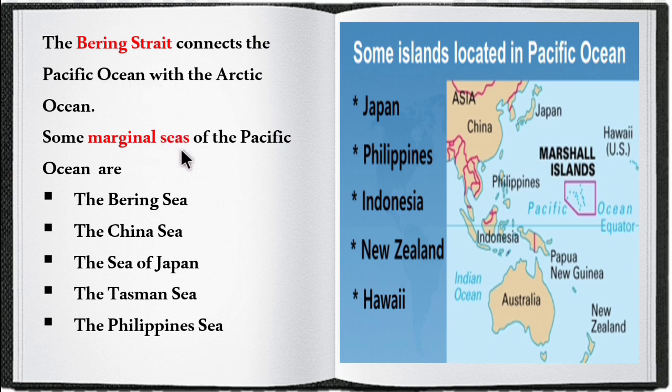Some marginal seas of the Pacific Ocean are the Bering Sea, the China Sea, the Sea of Japan, the Tasman Sea and the Philippines Sea. Some islands in the Pacific Ocean are Japan, Philippines, Indonesia, New Zealand and Hawaii.